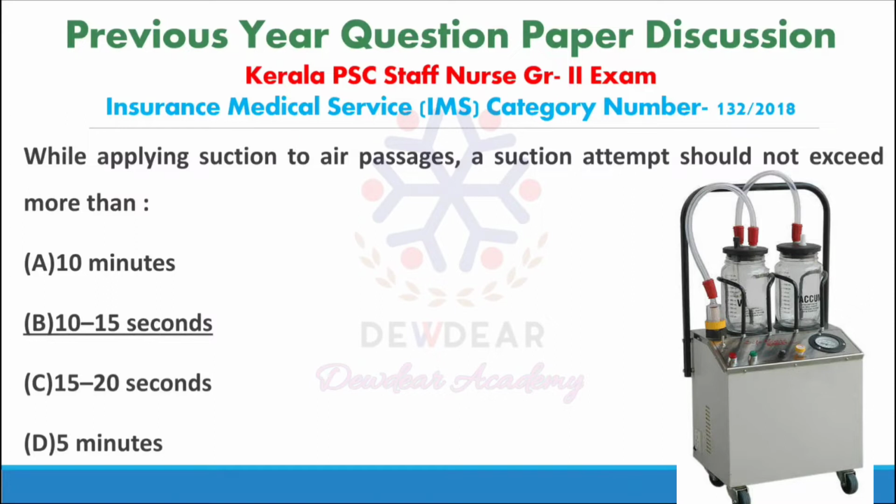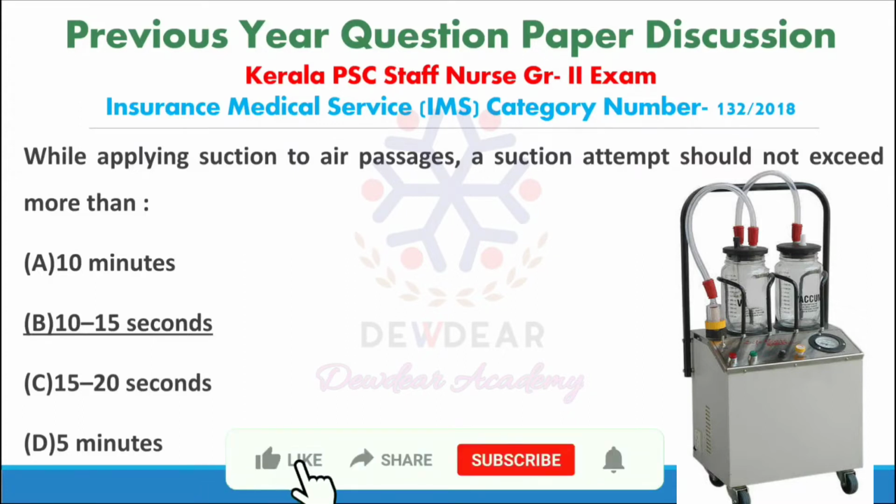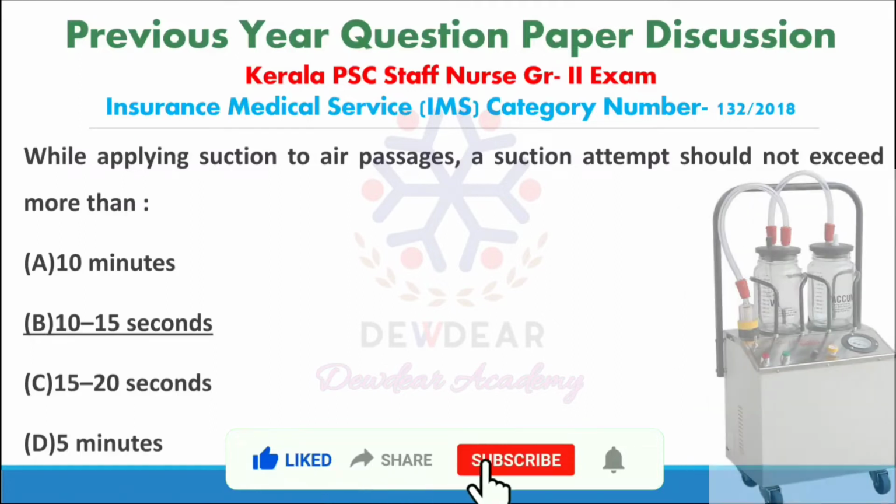Suctioning is done to improve gas exchange, and suction catheters are used to remove secretions from the mouth and throat, oropharynx, nasopharynx, through oral or nasal airways, endotracheal tubes or tracheostomy tubes. Suction should not be applied for more than 10 to 15 seconds in adults. So here the answer is 10 to 15 seconds.